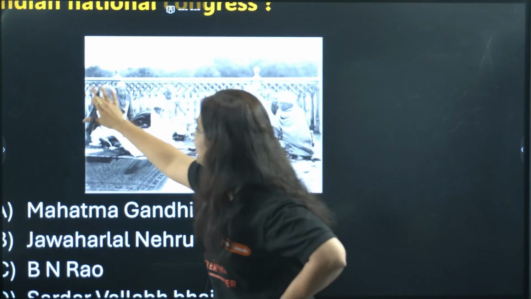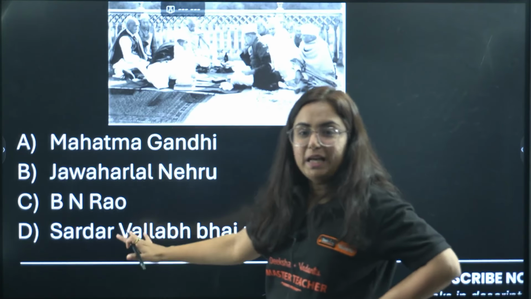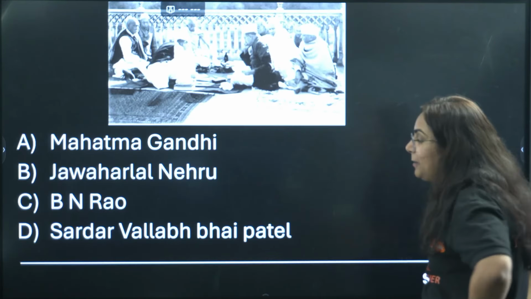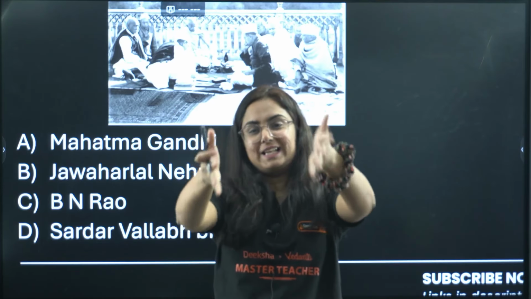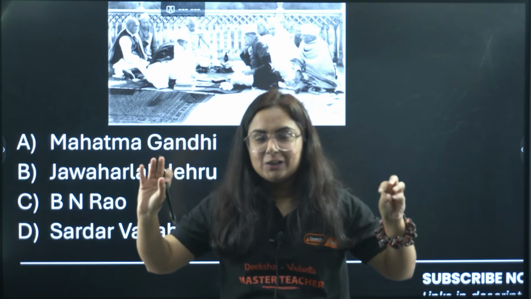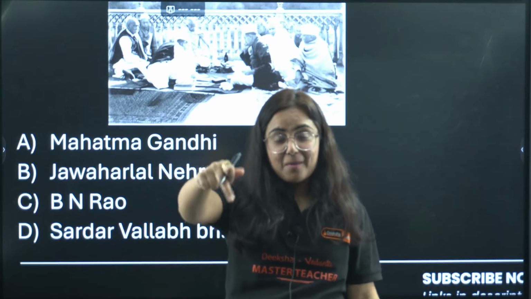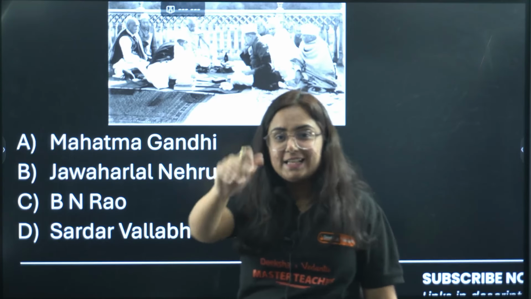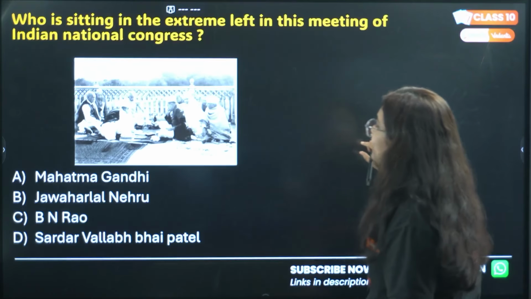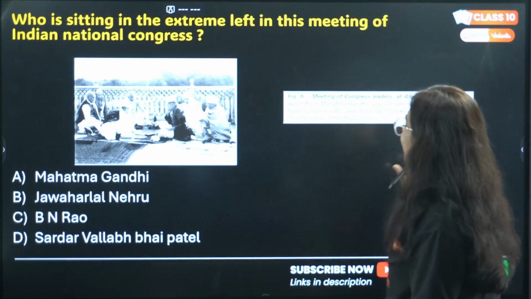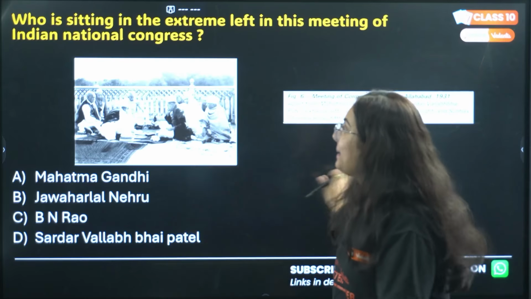So this is the extreme left. Mahatma Gandhi, Jawaharlal Nehru, B.N. Rao or Sardar Vallabhbhai Patel. I particularly want the answer to this question from you in the comment section. Although I'll give you the answer at the end of the video, comment down right now and tell me who is sitting in the extreme left of this picture. Let me see how much you know about history.